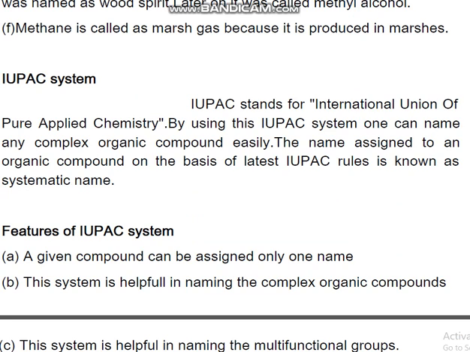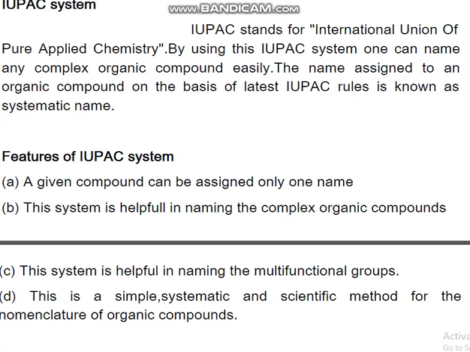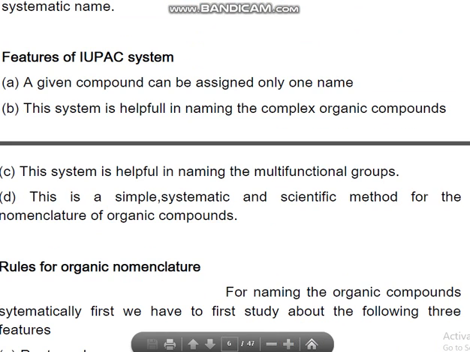What are the features of the IUPAC system? A compound can be given only one name, and the system is helpful for naming complex organic compounds. This system is helpful in naming multifunctional compounds. If a compound contains more than one functional group, the IUPAC system helps to name that compound. This is a simple, systematic and scientific method for nomenclature of organic compounds.